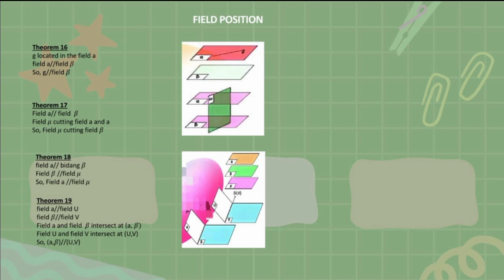Plane alpha parallel plane U, plane beta parallel plane V. Plane alpha and plane beta intersect at alpha beta. Plane U and plane V intersect at UV. So alpha beta parallel UV.